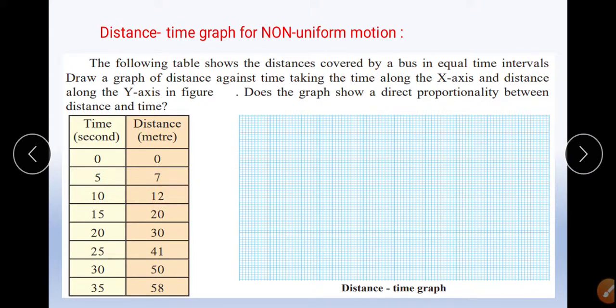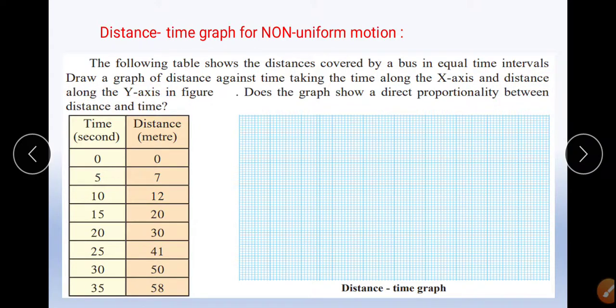If it was a uniform motion, then it would have been 0, 7, 14, correct? Then 21, like that. But here it is 0, 7, then 12, 20, 30. So there is a variation in the distance traveled. So it is a non-uniform motion. Therefore there won't be a direct proportionality between distance and time.